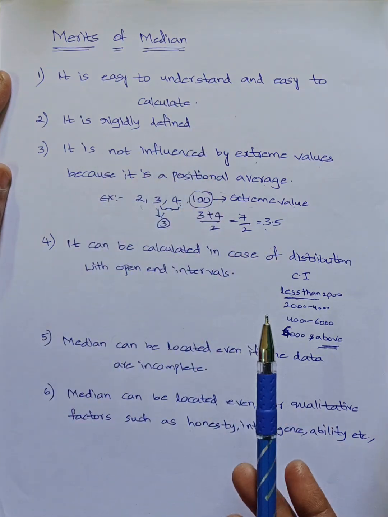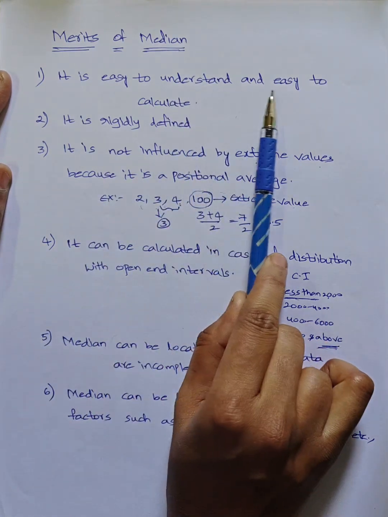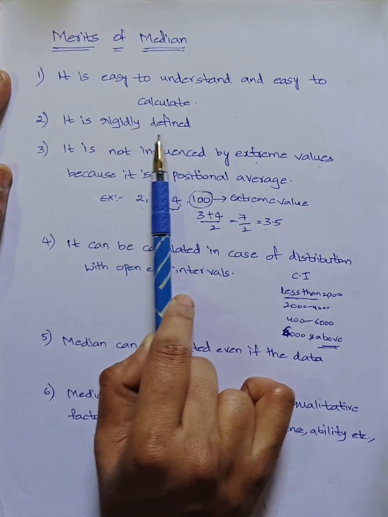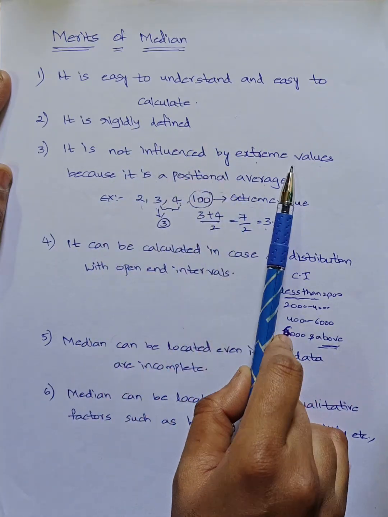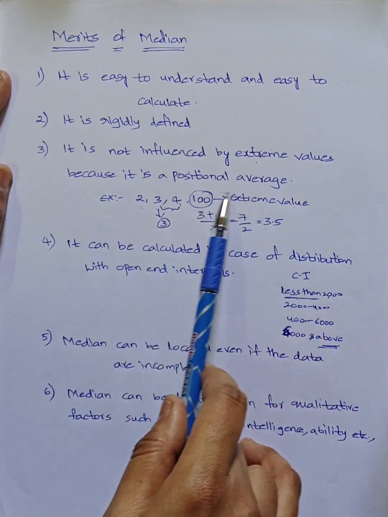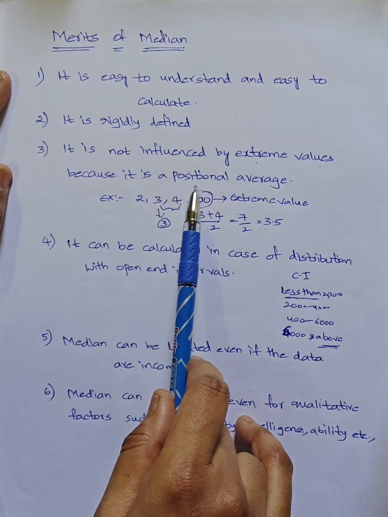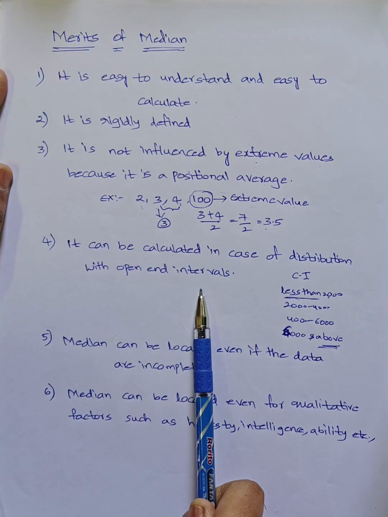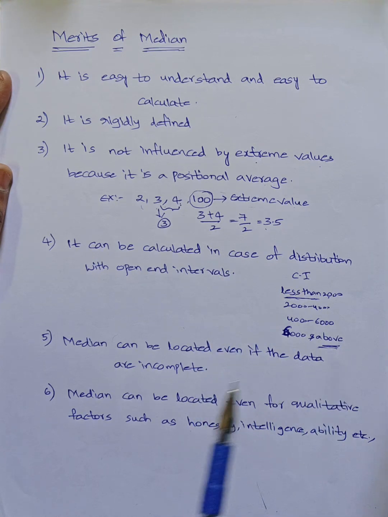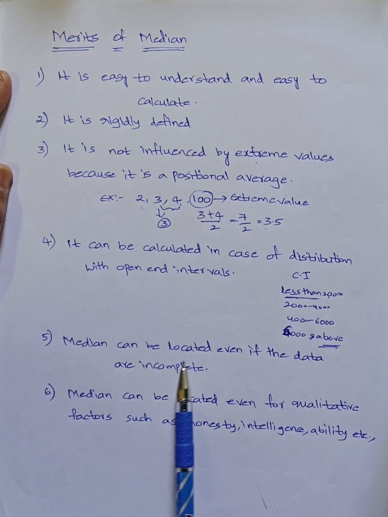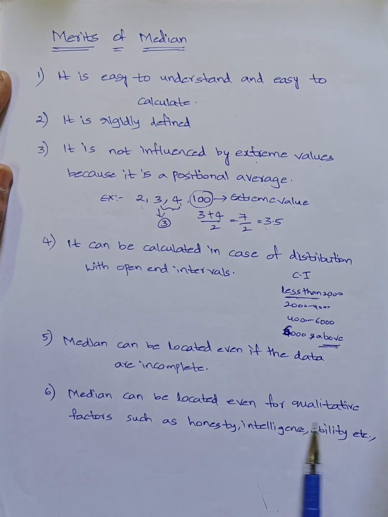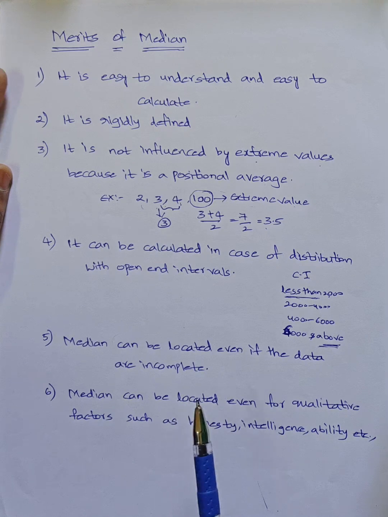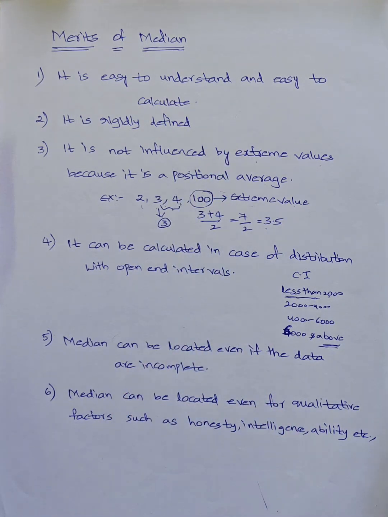These are the merits of median. You can understand easily and we can calculate easily. It is defined rigidly. It is not influenced by extreme values because we are taking position; median is our positional average. In case of open-end class intervals also we can calculate median, if the data is incomplete also we can locate median, and for qualitative terms also we can locate the median. These are the merits of median.